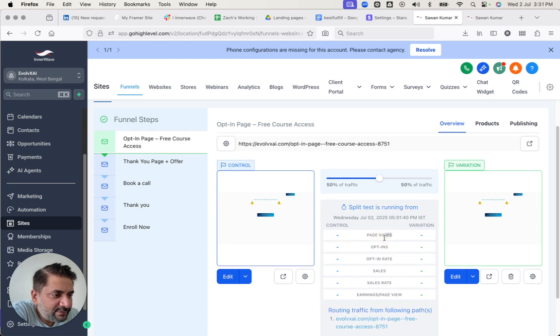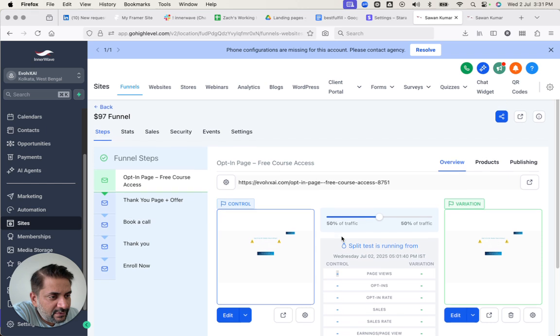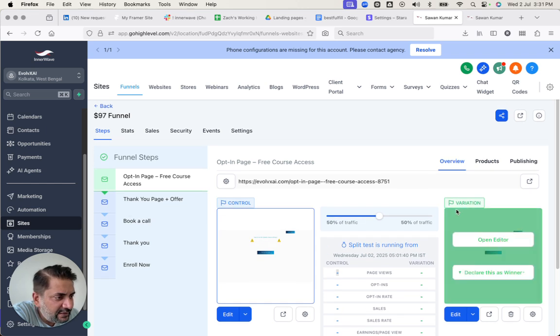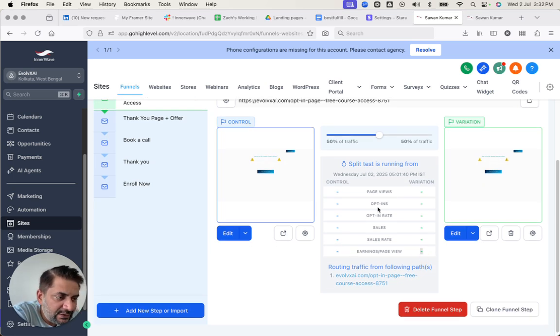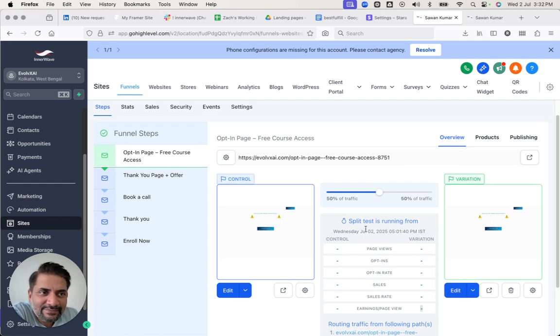So they call this one the control version and they call this one the variation. Page views, number of page views here and number of page views in the variation, number of opt-ins in control, number of opt-ins in variation, opt-in rate, variation rate, sales rate, earnings per page view. Now this is how you monitor the result.